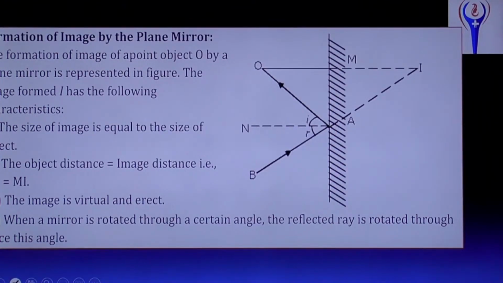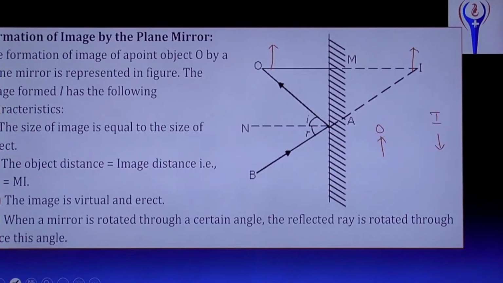That is, the image is virtual and erect. Virtual, I said, erect. For example, the image is like this. Then the object is like this, and the image is also like this, the same. And suppose the object is like this, and the image obtained is like this. What is the name of this?